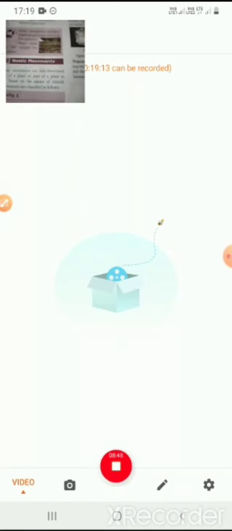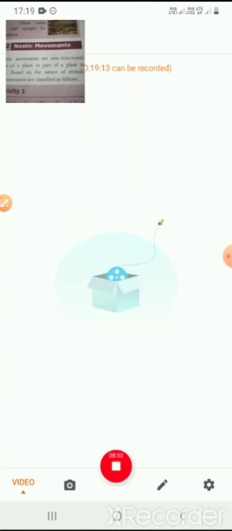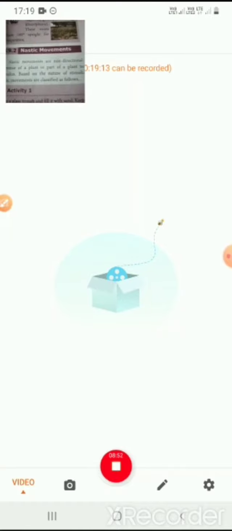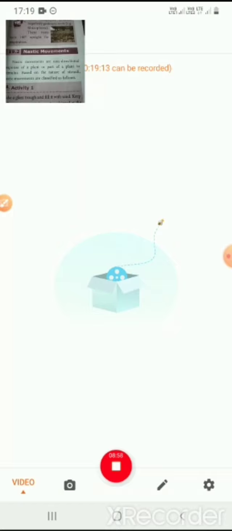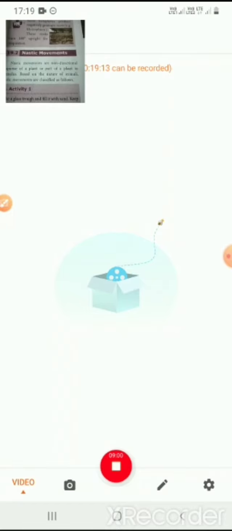Next we go to nastic movement. What do you mean by nastic movement? It is a 2-mark question. Nastic movements are the non-directional responses of a part of the plant to a stimulus. So that we call a nastic movement. The nastic movement is also classified as follows. The first one is photonasty.